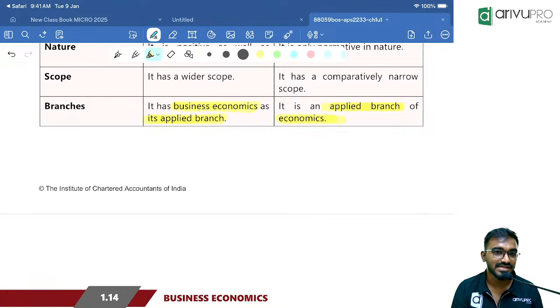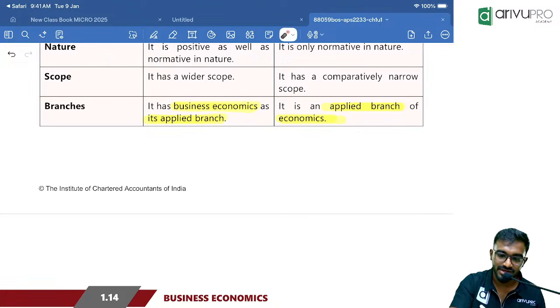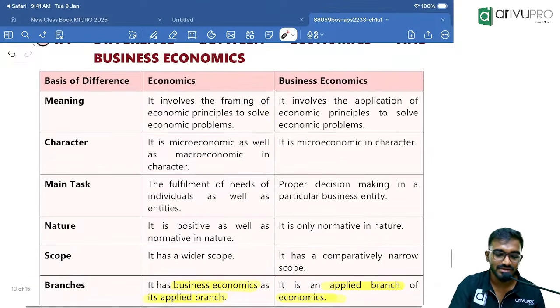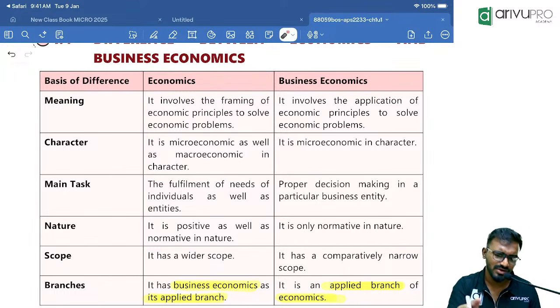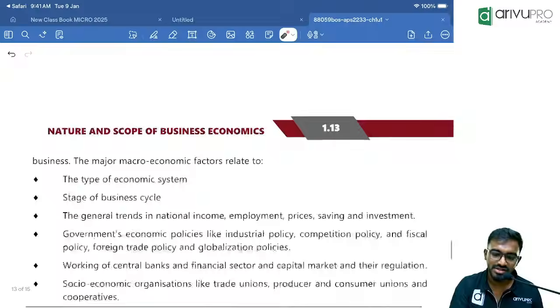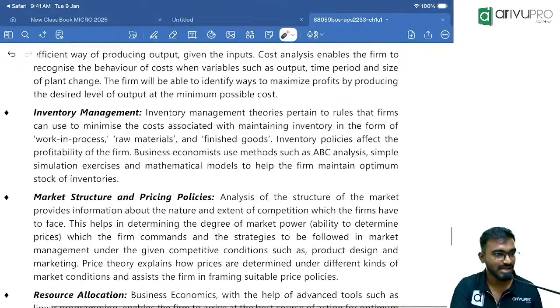Business economics is an applied branch of general economics. And this is one of the most repeated questions. So after completing this unit today, after going back home, either in my material or even if the study material is still not available in the ArivuPro material, you can download the ICAI material. The last 2 topics, I will explain everything.